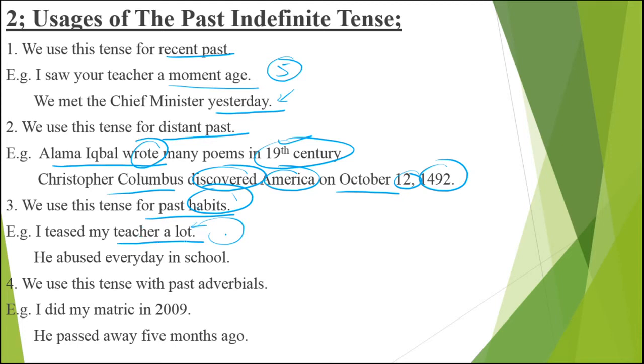Now I have left. And in the same way, I say he abused every day in his school. For example, I had a friend, he abused every day in school. So that was his habit. He was compelled to do so, and that is known as past habit.